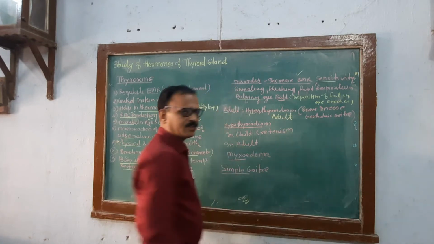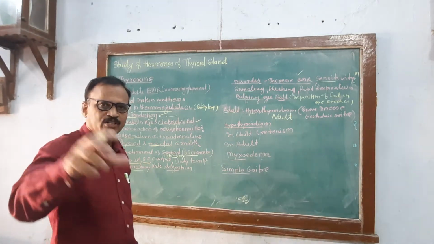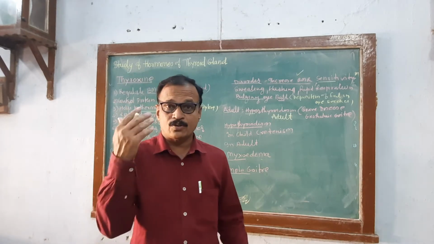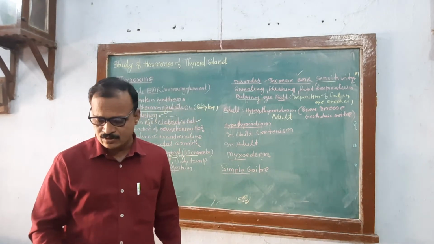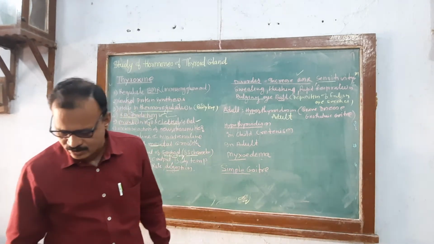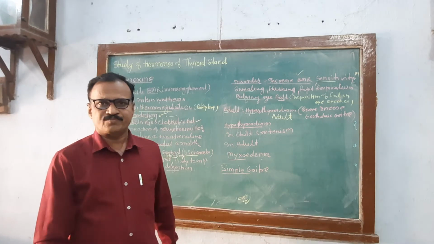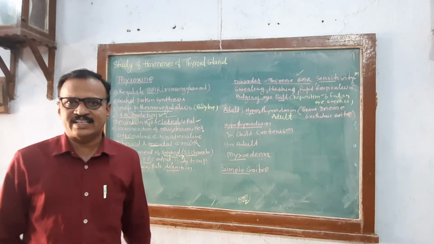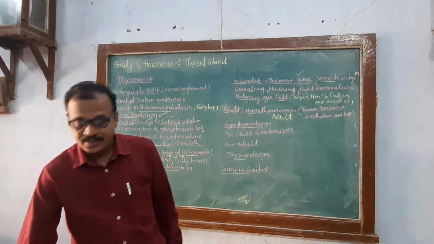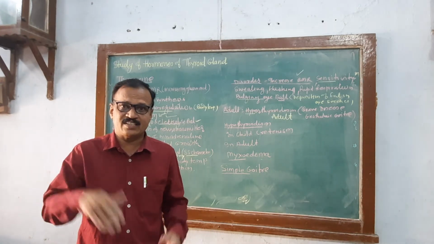I have told you the functions of thyroxine. It controls RBC production, protein synthesis, physical growth, mental growth, cardiac output, blood pressure, and respiratory rate. Suppose in an adult there is a disease, exophthalmic goiter, or enlargement of the thyroid gland, then there is protruding eyeball, increased breathing rate, increased respiratory rate, increased BMR, and in hyperthyroidism, with excess thyroxine, there may be a decrease in body weight.